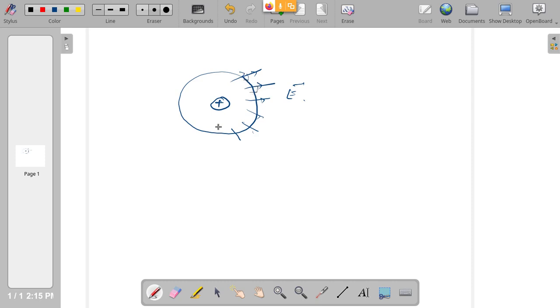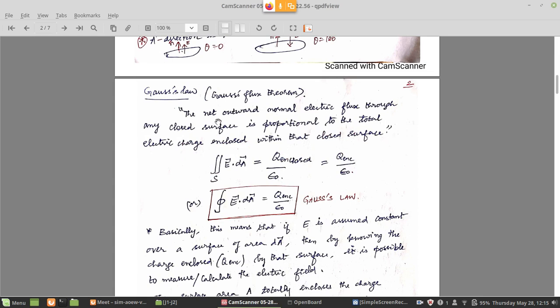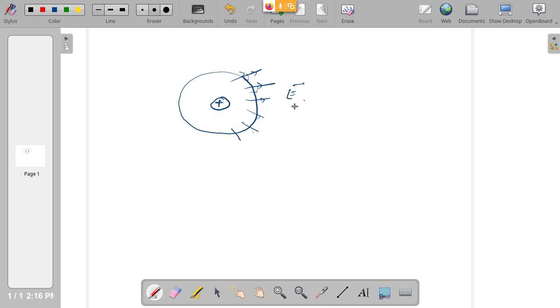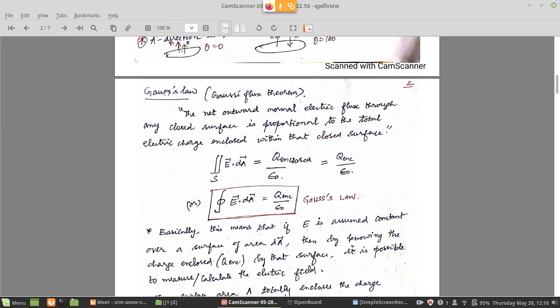Outward normal. So the net outward normal electric flux that is coming through any closed surface, because you have covered the charge, will be proportional to the total electric charge present inside, because it is an indication of not just the strength of the electric field but also the charge that is present inside. This is a statement of Gauss's law. Of course, people say Gauss law, but it is Gauss's law. Its name itself is Gauss.